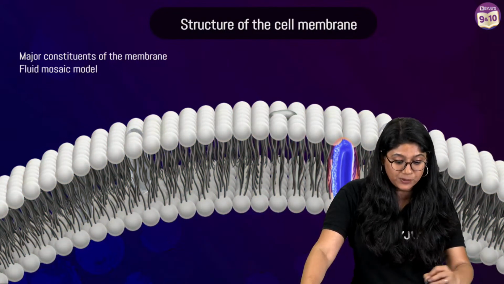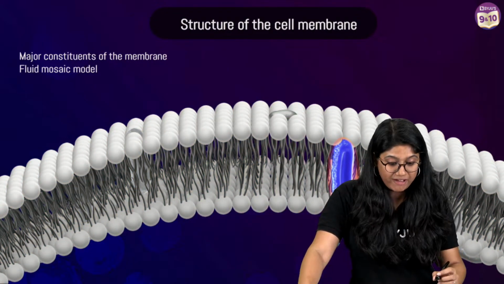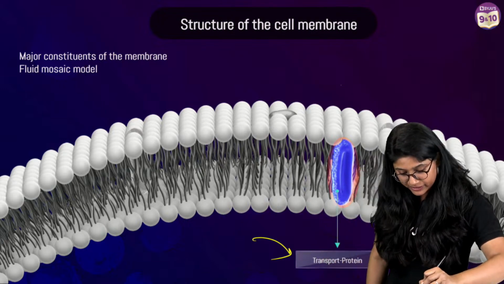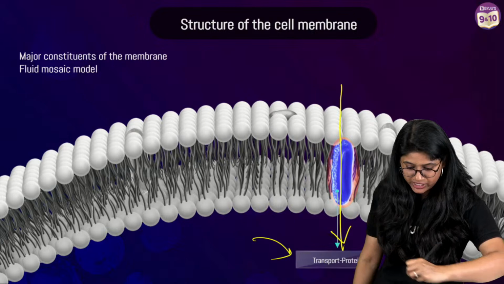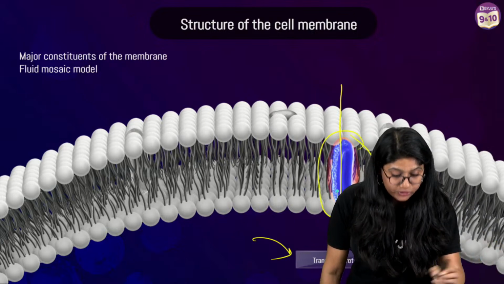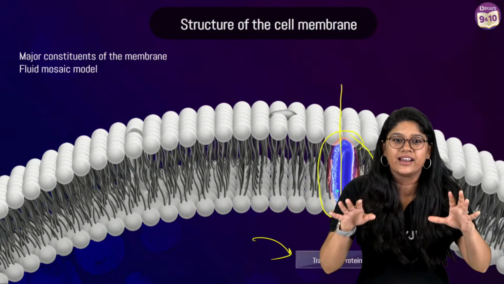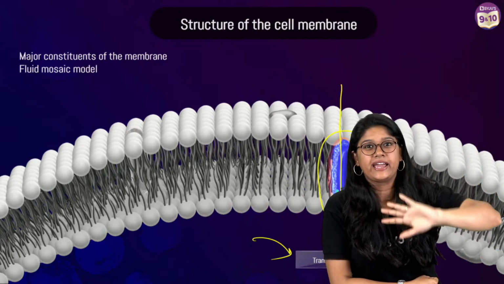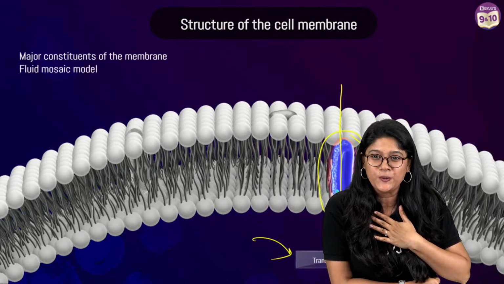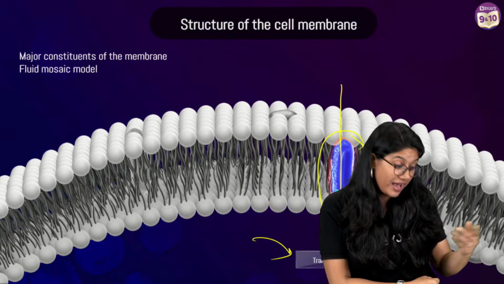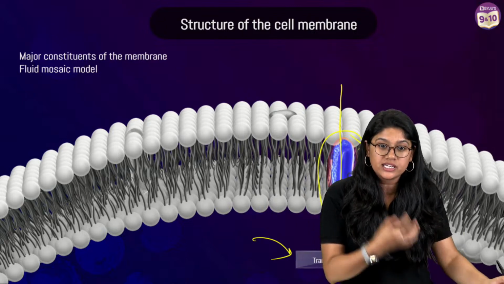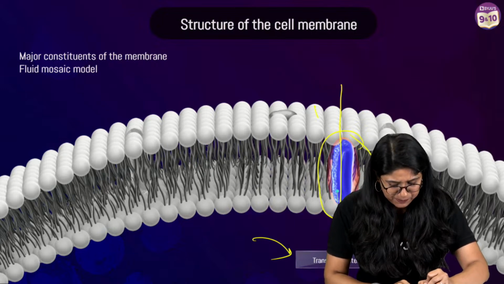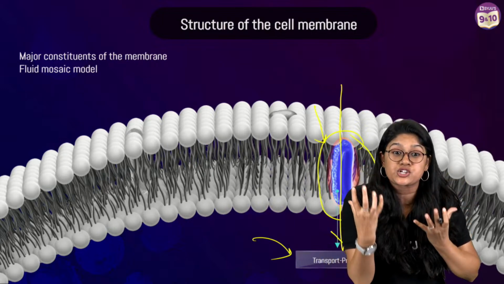Now let's talk about the proteins, everyone. Okay, we have membrane proteins. Now these proteins actually help in communicating and maintaining the shape, right? And they play a very important role in transportation. See everyone, how many of you will agree? Proteins are the building blocks, right? We have studied this. Yes or no? Yes, very good. So proteins are the structure of it. They play a very important role in the communication of it.